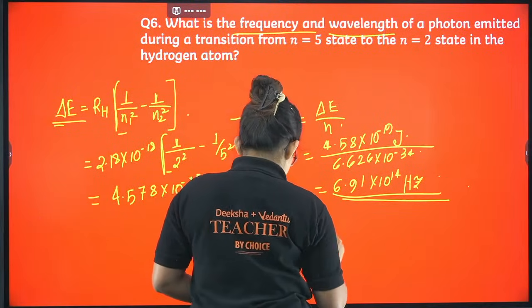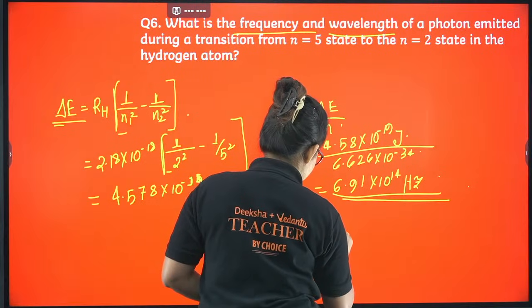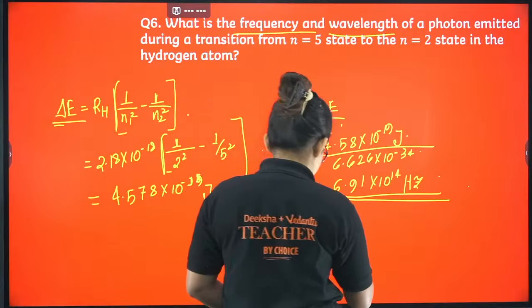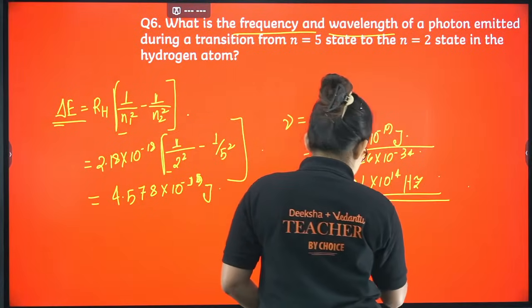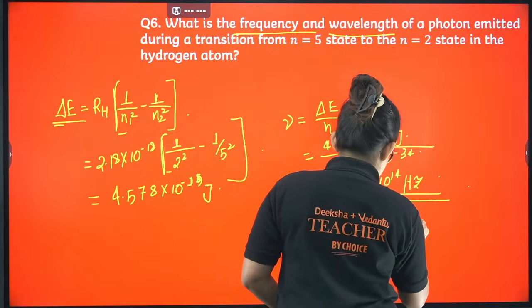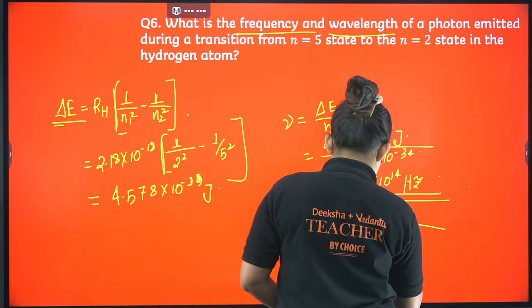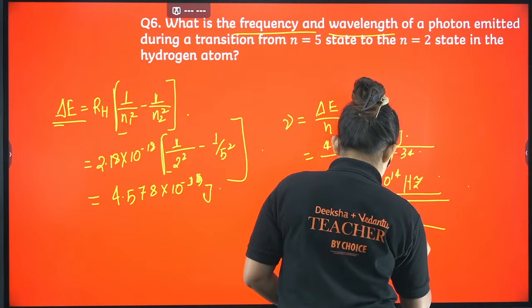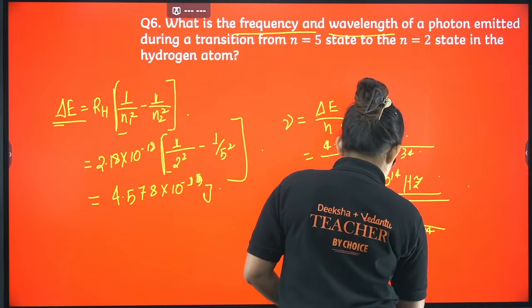So wavelength, let's calculate again. Nu equals c by lambda, no? From there I can write lambda equals c by nu. That is 3 into 10 power 8 divided by 6.91 into 10 power 14.